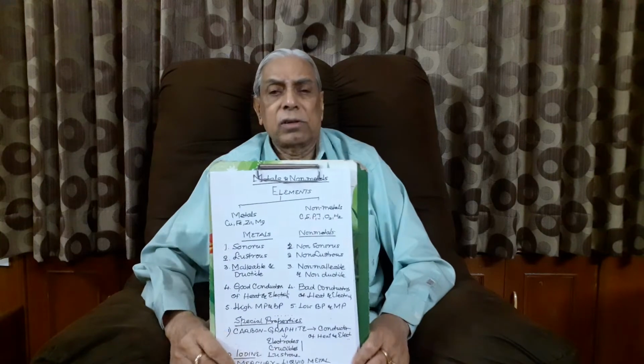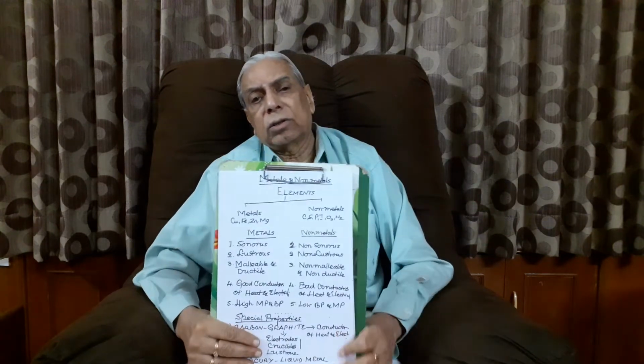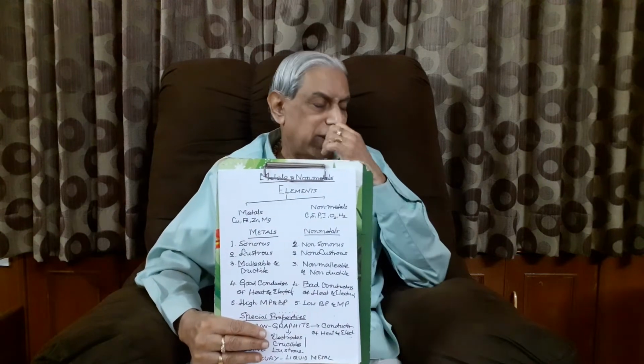Now, we'll check how exactly metals are different from non-metals with respect to physical properties. How are metals different from non-metals? The very first thing, I have taken here, metals are sonorous. Very important thing.